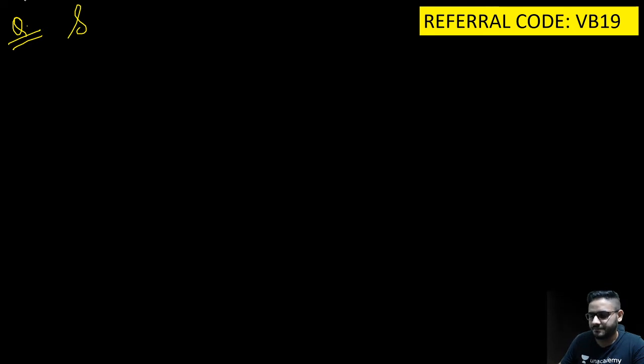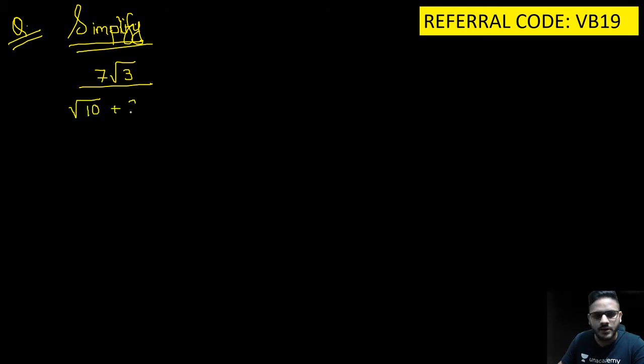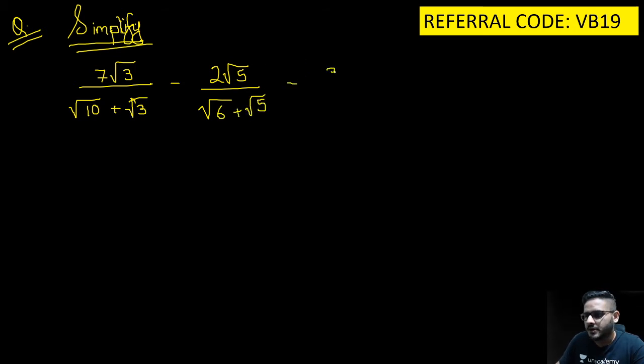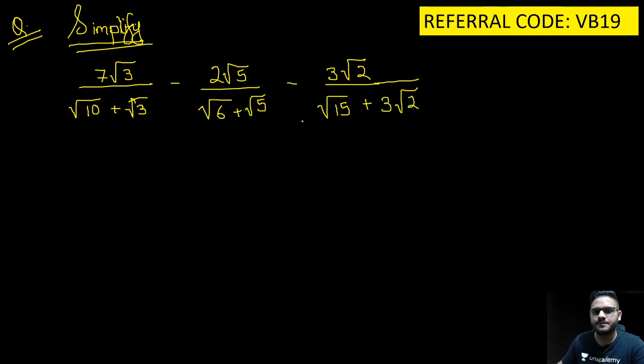So now, all righties, the question is simplify what is to be simplified. 7 under root 3 the whole upon under root 10 plus under root 3 minus 2 under root 5 the whole upon under root 6 plus under root 5 minus 3 under root 2 the whole upon under root 15 plus 3 root 2. Okay guys, चलो अब इसको सॉल्व करना है.